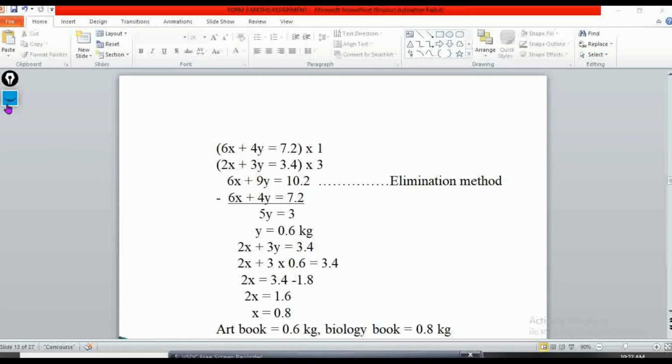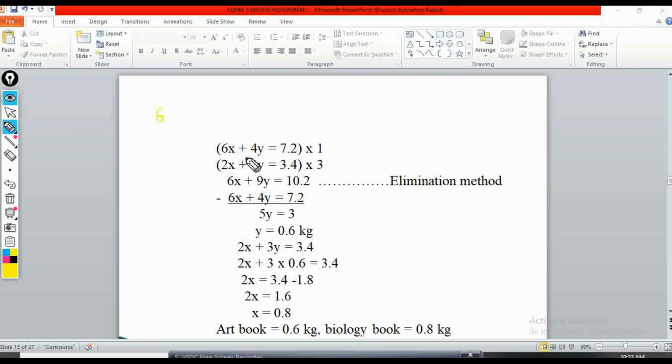We are going to solve them using the elimination method. This is how we go about it. We have 6x + 4y = 7.2, then we have 2x + 3y = 3.4. When you want to eliminate, it means that you have to get similar values. For example, here I want to eliminate the x's. But what do I have? I have 6x and I also have 2x. So I have to make these two look similar. How am I going to do that? I'll get the LCM of 2 and 6. Of course, the LCM of 2 and 6 will be 6. Then I write it somewhere there.